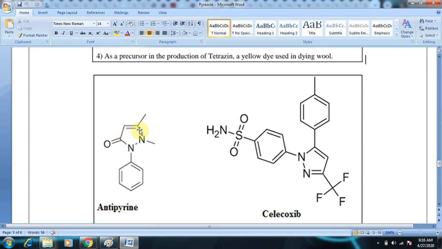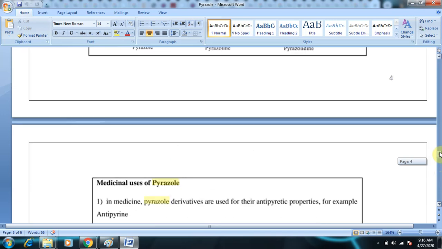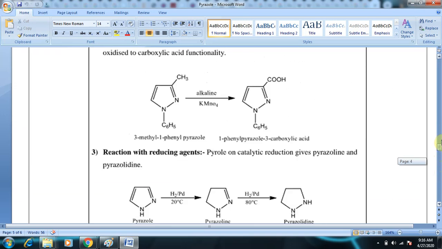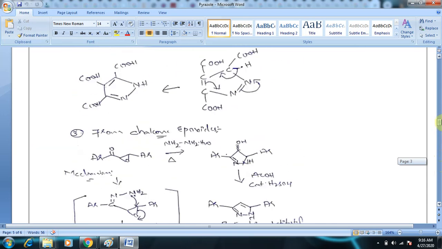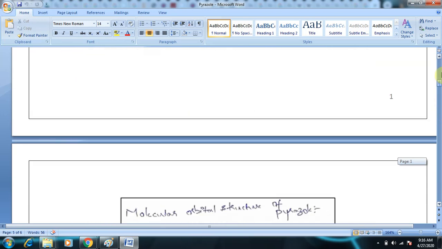You can see there is a pyrazole ring in the antipyrine structure, and celecoxib also has a pyrazole ring. So try to write the structures and remember the structures. Practice the structures. This is the structure for antipyrine and this is the structure of celecoxib. So you can see the core structure. It also contains heterocycle pyrazole. So this is all about the structure, the chemical synthesis properties and medicinal uses of pyrazole.